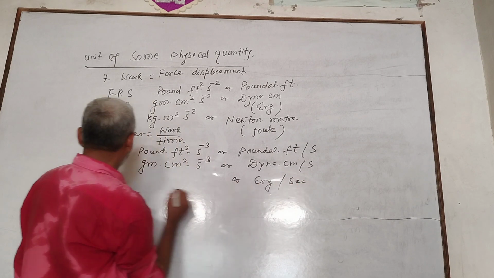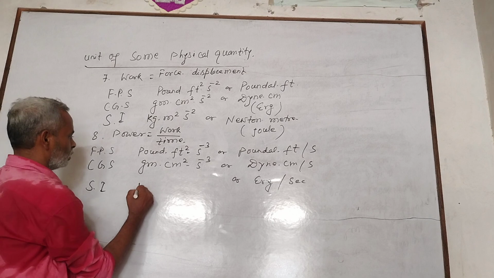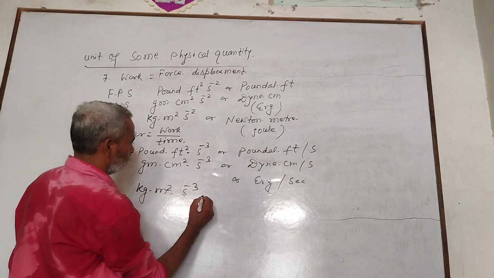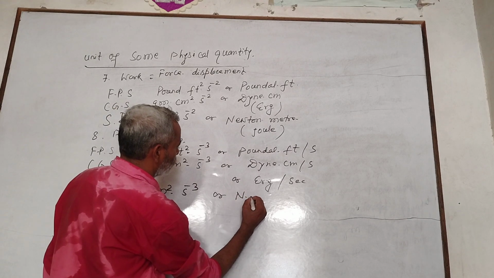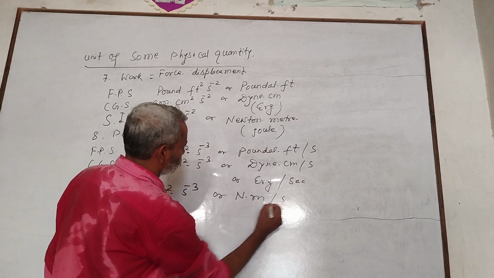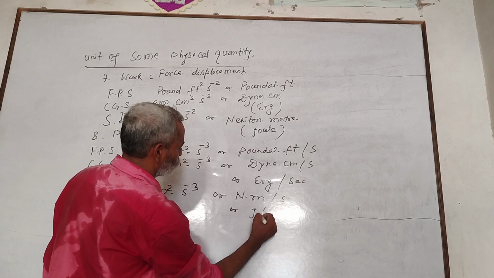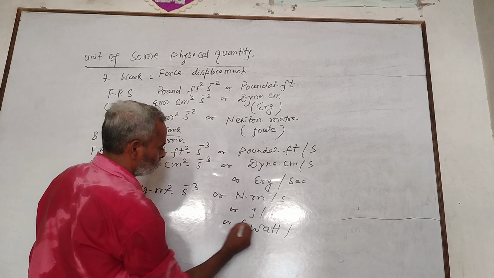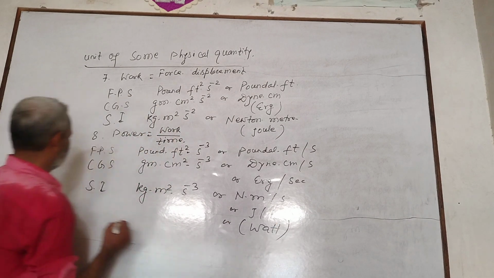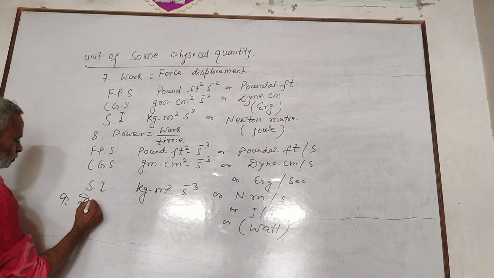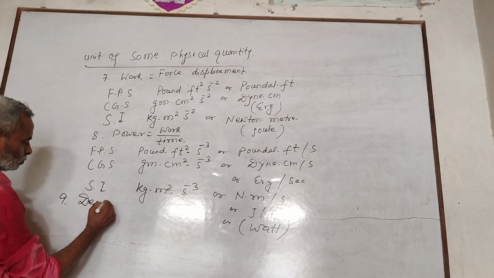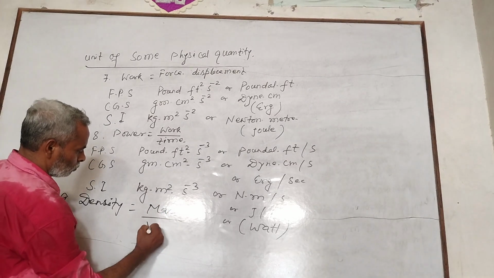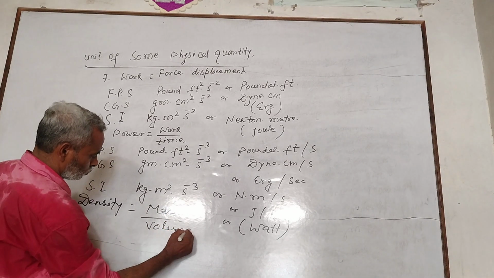Density. Mass by volume. In FPS, unit of mass is pound, and volume feet cube. Pound per feet cube. In CGS, gram per cm cube. And in SI, kg per meter cube.